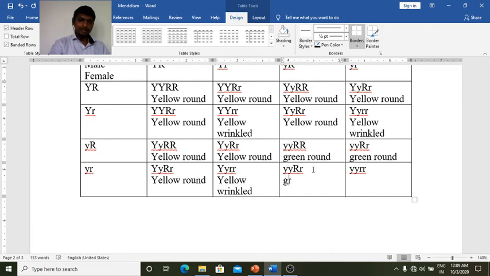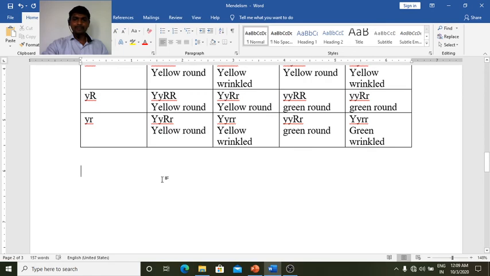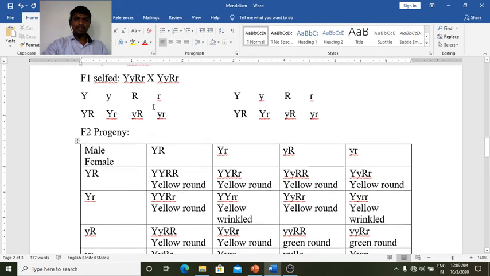Here is green. Why green? Because y is small, green. R is capital, round. Here all are small, so we write green wrinkled. Okay, now these are the 16 different individuals formed after the selfing of the F1 hybrid.